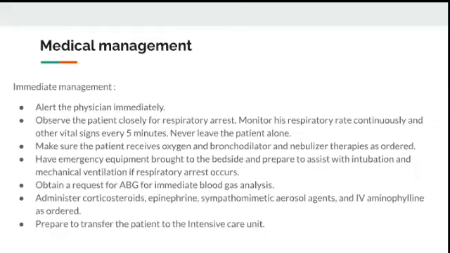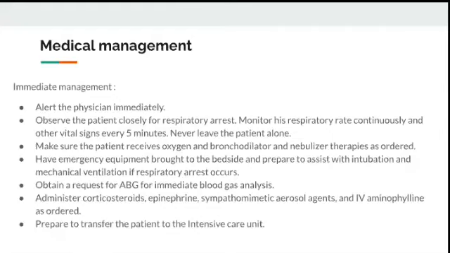Make sure the patient receives oxygen and bronchodilator nebulizer therapies. Have emergency equipment at the bedside in case the patient goes into respiratory arrest, as he may need intubation. Obtain a request for ABG.